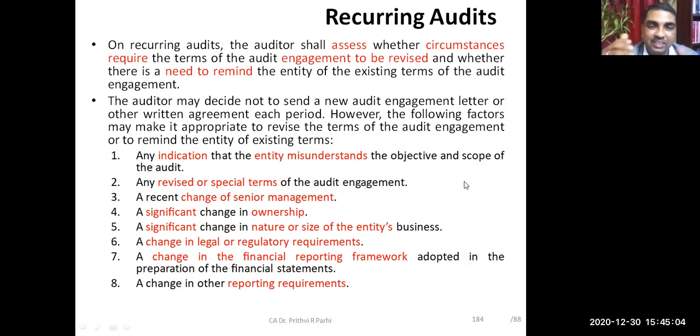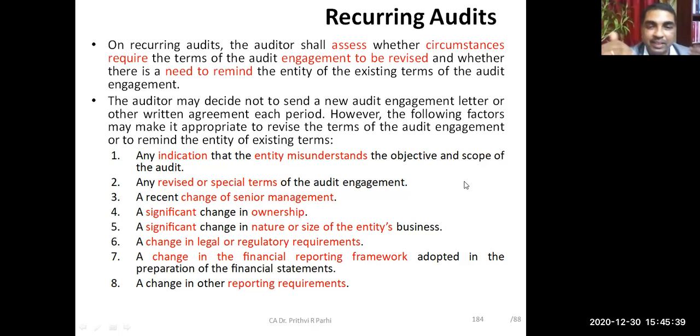If there is a recent change in senior management, the people who are managing the company, or the board of directors has changed and there is a new board, previously we had written the letter to the earlier board. So in that situation also, there is a need to send the engagement letter in recurring audits. If there is a significant change in ownership, if ownership changes, shareholders change, then there is a requirement.